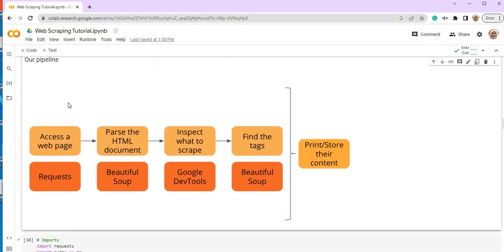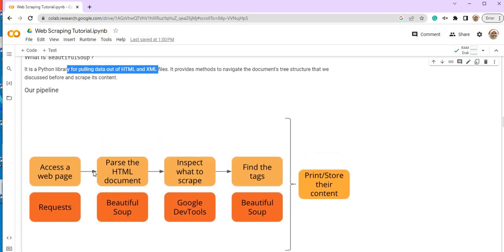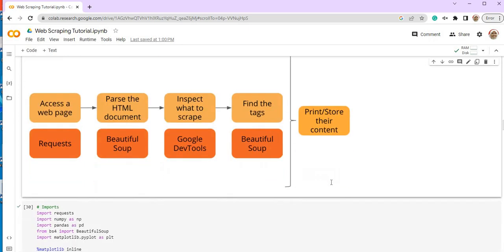So ikut ni dia punya pipeline lah. Dia akan start dengan access web page, pass dahulu. Lepas tu kita akan inspect what to scrape. Kita kena tahu apa yang kita nak ambil, and find the type using the Beautiful Soup, and print or store their content. Okay, so ini pass dia lah.